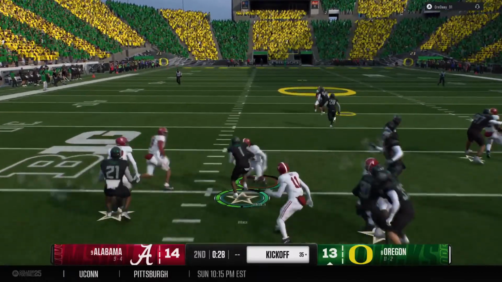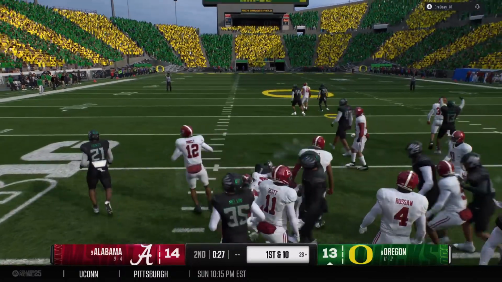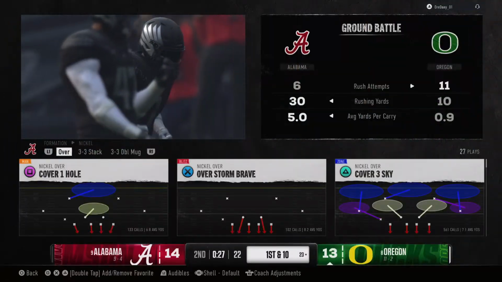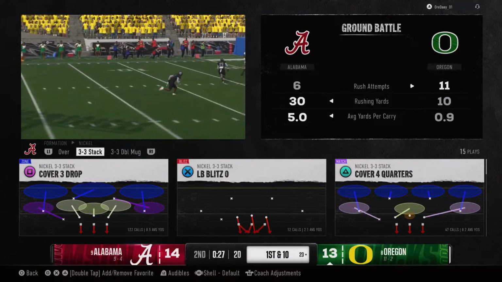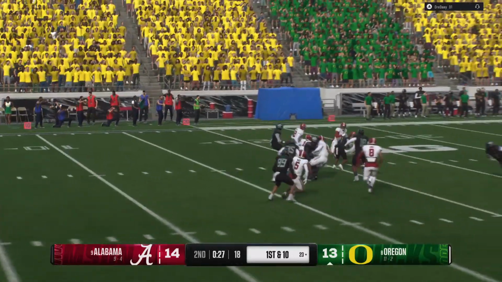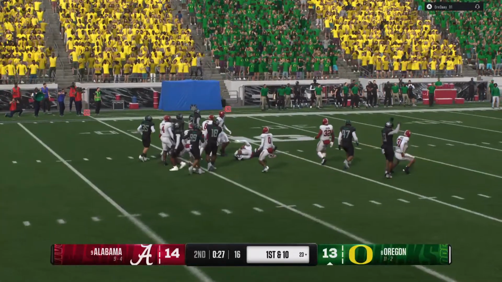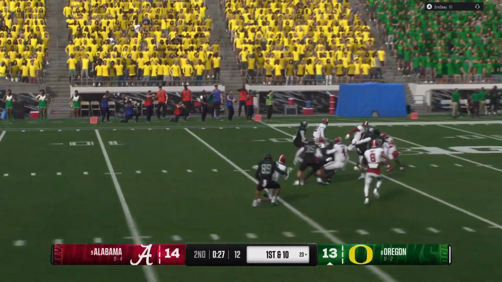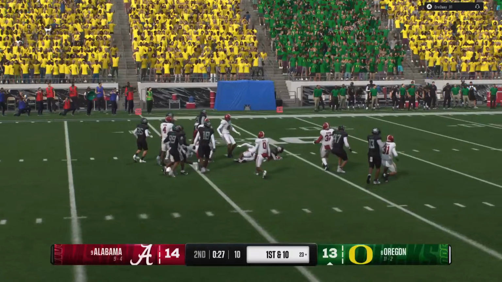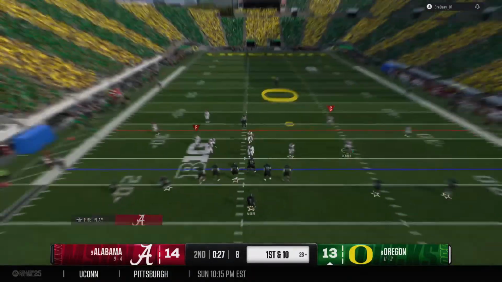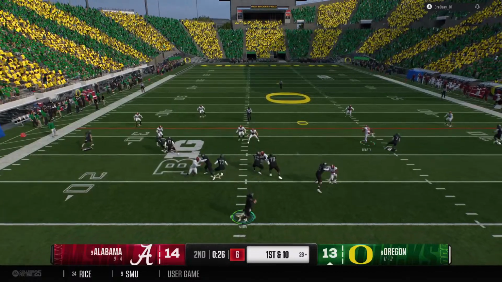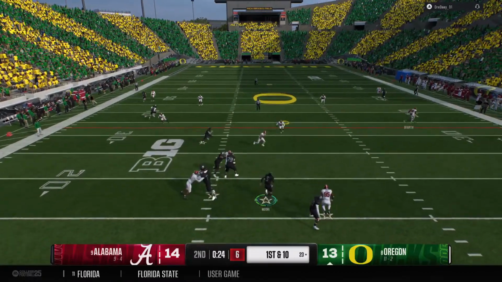Return starts from inside the 5. They stop him at the 23. That's solid coverage. Is back out on the field. Well, it's been an entertaining first half. Not much time remaining to cut into this lead.